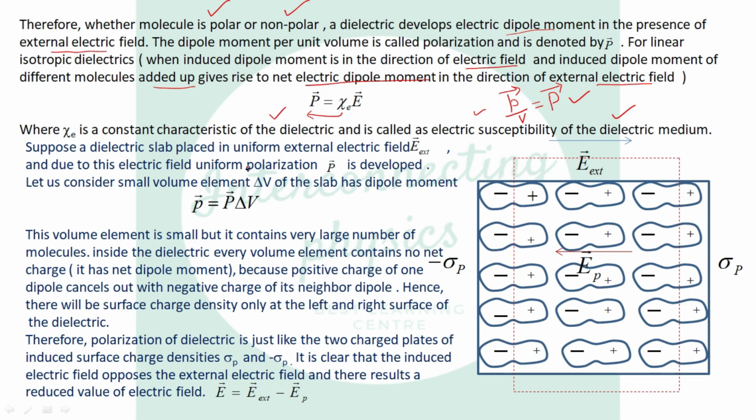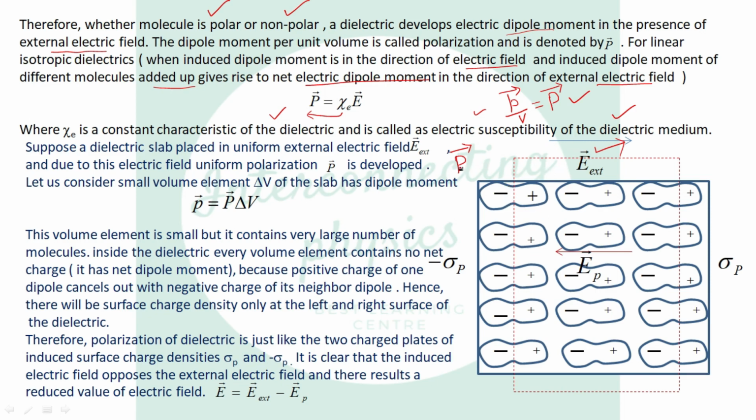Now, let us discuss again the behavior of a dielectric in a uniform electric field, and we will also see what the reduced value of the electric field is. Let us sum this up. Suppose we have a dielectric slab inside a uniform electric field. Due to this uniform electric field, a uniform polarization will be developed, denoted by the vector P, because negative and positive charges are stretched and the substance has been polarized, since an induced dipole moment has been produced.